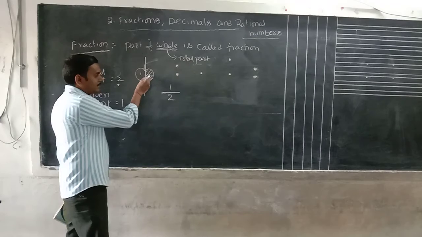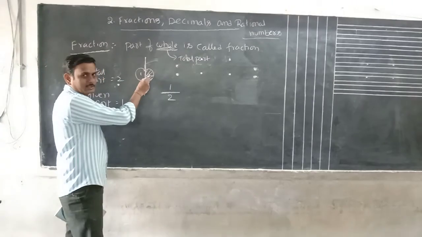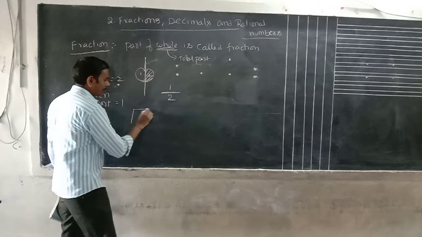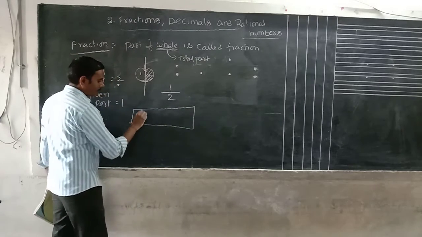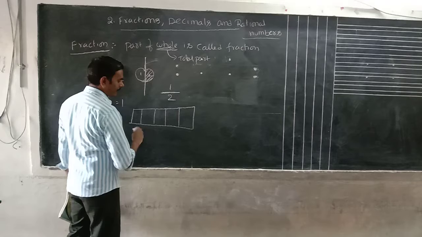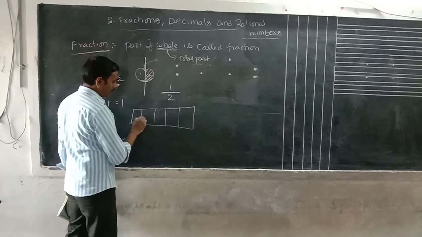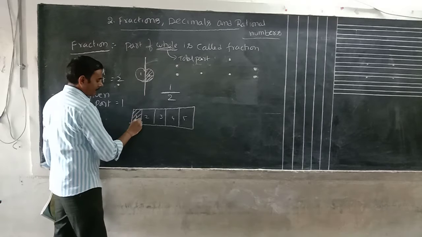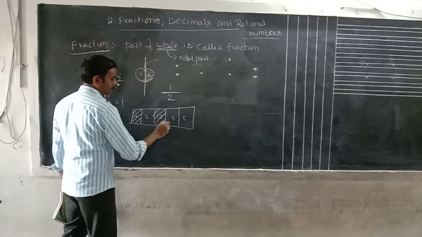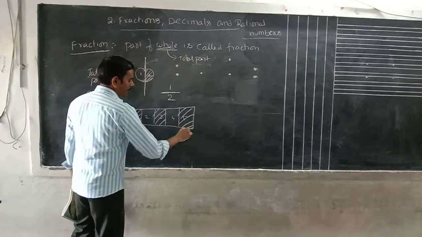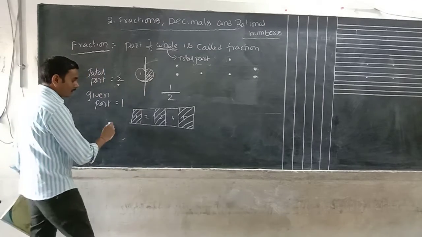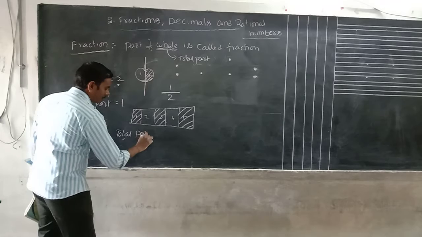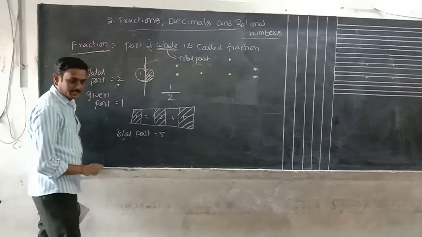Another way also we can see. This part is called the shaded part. This is the unshaded part. For example, I take a diagram like this: 1, 2, 3, 4, 5. Here I shaded some parts. How many shaded here? Total parts equal to 5.